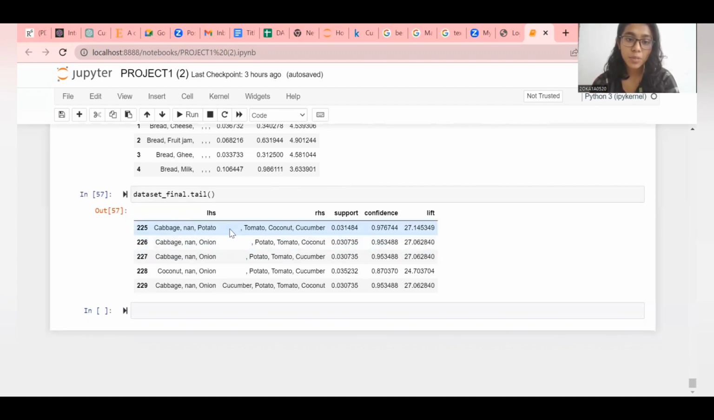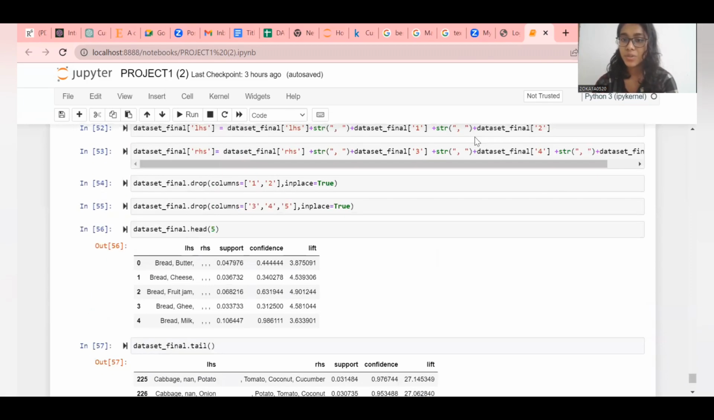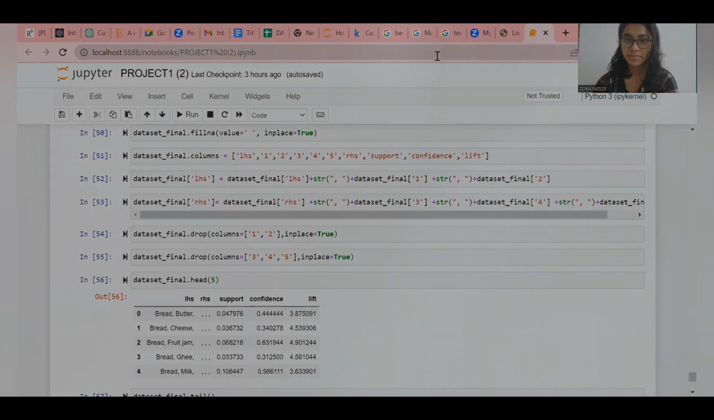So the cabbage, potato, tomato, coconut, cucumber, and everything are done. Here we can see the correlations: cabbage and potato are purchased more, and tomato, coconut, and cucumber go higher as well. So this is the project, and thank you so much for giving us this opportunity.